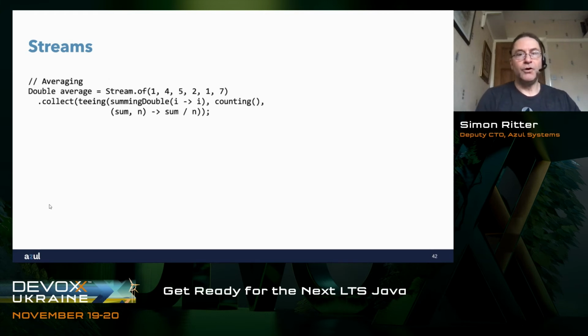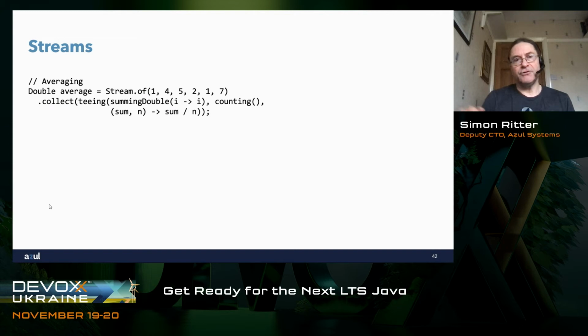To give you an example of how that actually works, what we can see here is a stream of numbers that I've created, 1, 4, 5, 2, 1, 7. I pass that into collect, and I statically import teeing. So I use teeing with 3 parameters. The first of those parameters is that I want to take all the values on the input stream and add them up. So I sum into a double the values on the input stream, the total of those values.